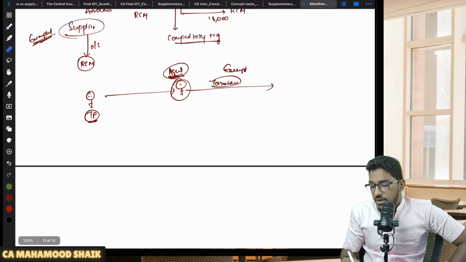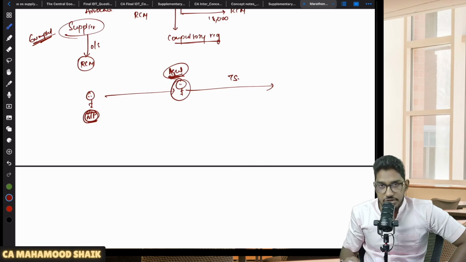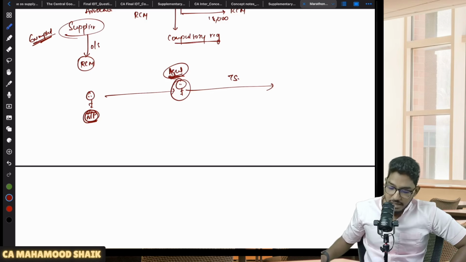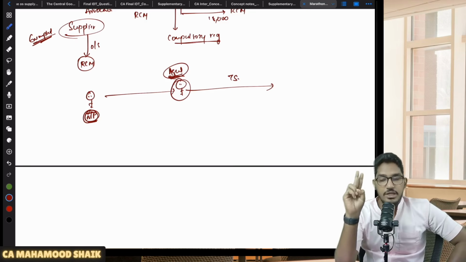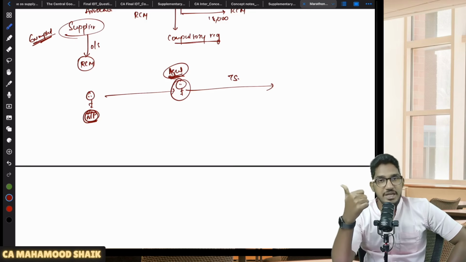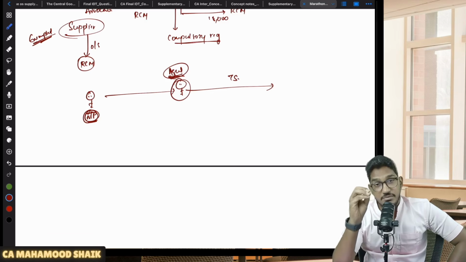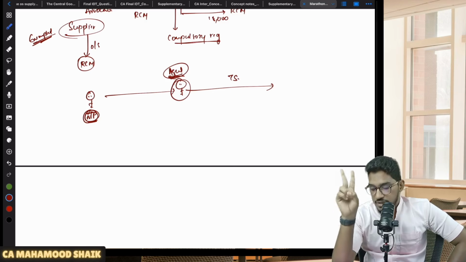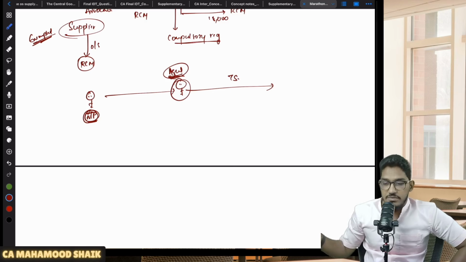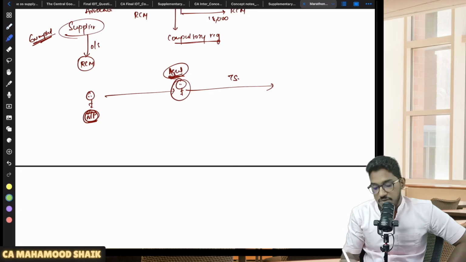No. On the other hand, let us say you are an agent making a taxable supply on behalf of your principal who is not a taxable person. Are you liable for compulsory registration? No. So agents will become liable for compulsory registration when two conditions are fulfilled. Number one, you should be making a taxable supply on behalf of a taxable principal. Only when both conditions are fulfilled will those agents become liable for compulsory registration.